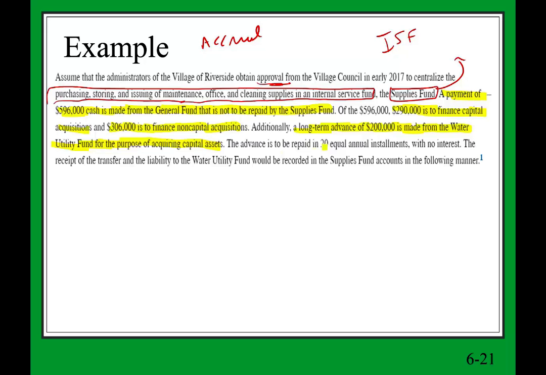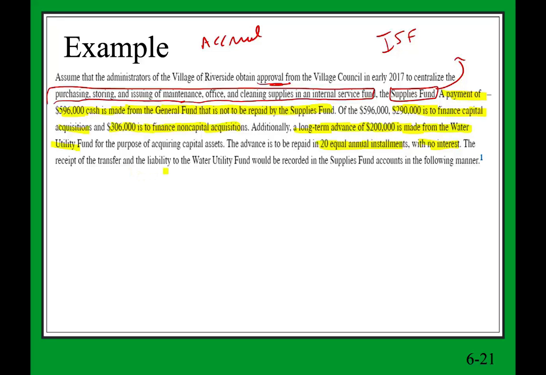The advance is to be repaid in 20 equal installment payments. So we need to pay back the loan for the water utility with no interest. All they want us to do is to pay the principal. So if we take 200,000 divided by 20, we have to pay them back $10,000. And we're going to have to make this installment 20 times.